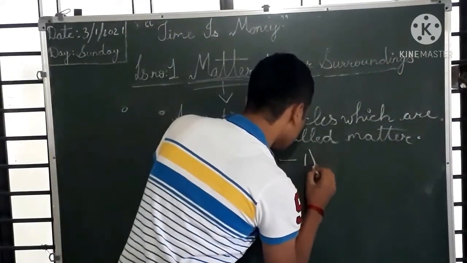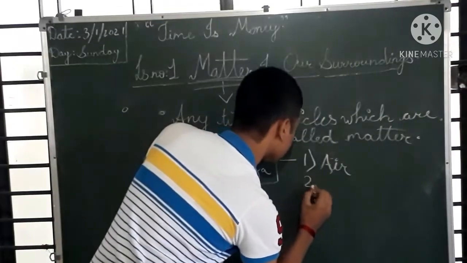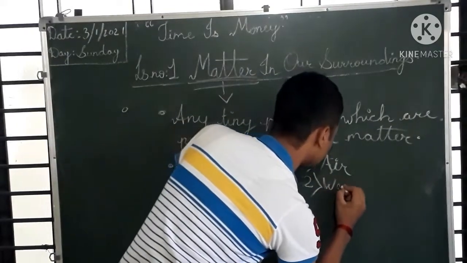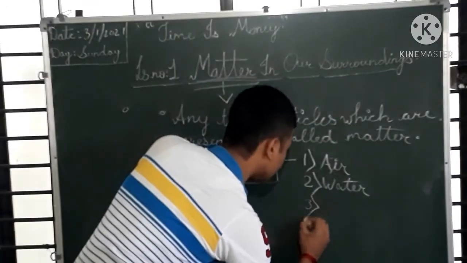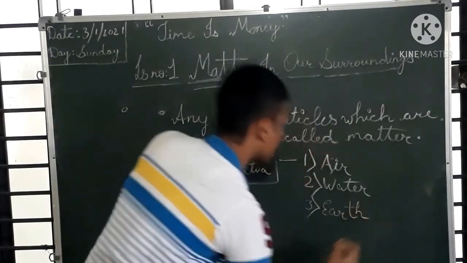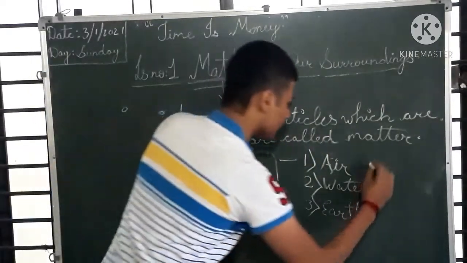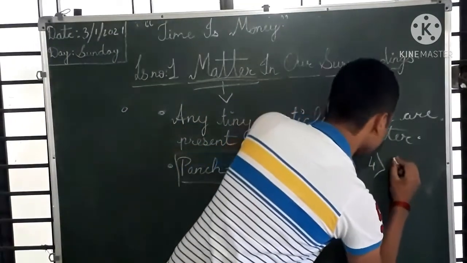First is air. Second is water. Third is earth. Fourth is fire.